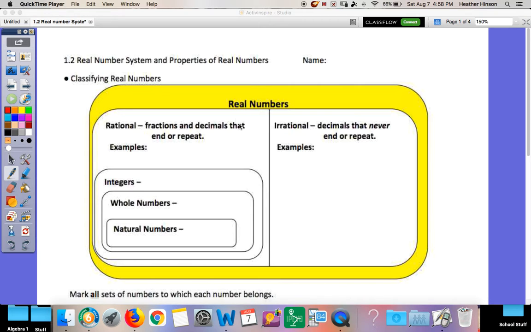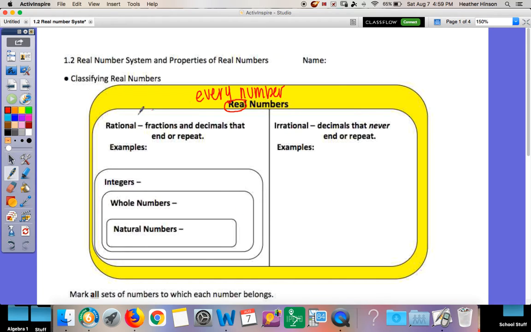Okay, today we're going to look at lesson 1.2. This is your real number system and the properties of real numbers. A real number system is literally every single number you can think of. Every number. It can be negative, positive, a decimal, a fraction, a square root, a whole number, literally absolutely anything. The craziest number you can think of off the top of your head is a real number. This is every number in the real world. Everything in this box that we're about to go through is a real number.